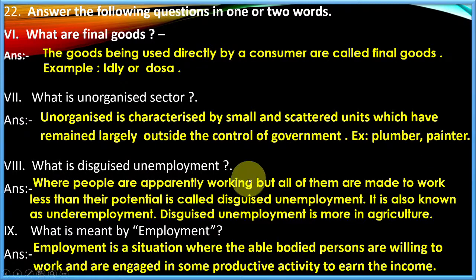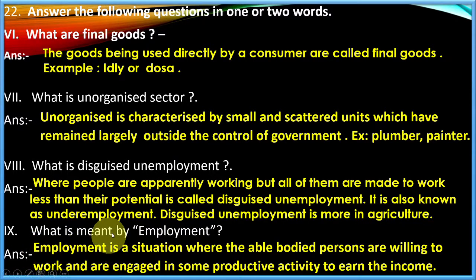What is disguised unemployment? Where people are apparently working but all of them are made to work less than their potential is called disguised unemployment. Even though they are working, they are not working to their full capacity. It is also known as underemployment. Disguised unemployment is more in the agriculture sector.